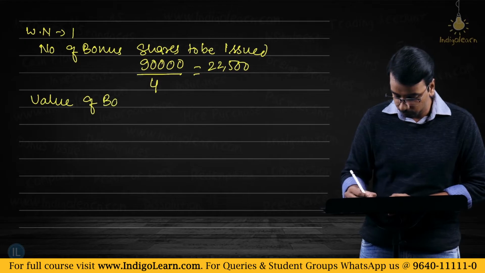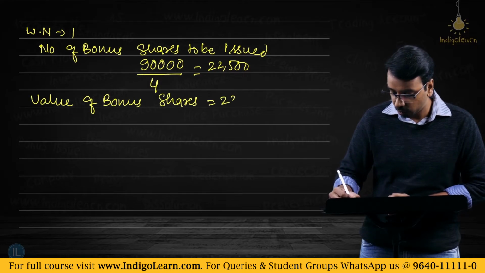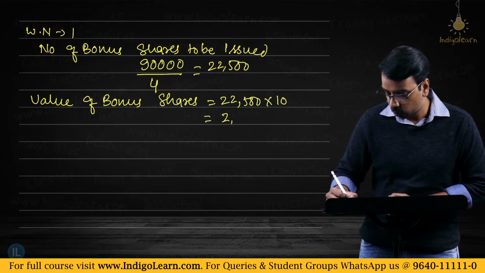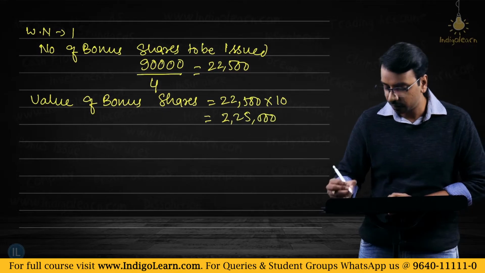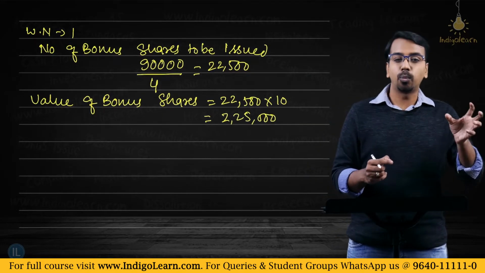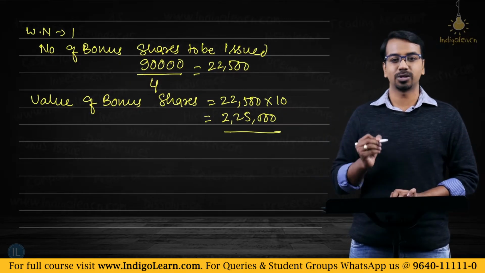Value of bonus shares will be 22,500 into 10, that is 2,25,000. So you will have to credit the bonus to shareholders account by this 2,25,000.